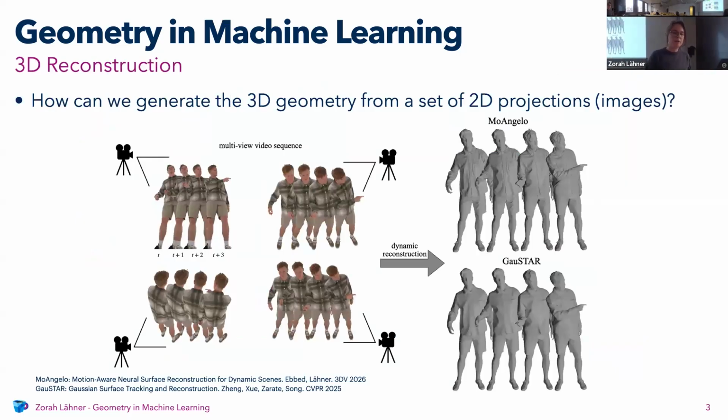But just to give you an idea about the first part, 3D reconstruction is probably a problem that you're all aware of. You're given a bunch of images, which are 2D, and then you want to find out what's actually the 3D geometry that is depicted in the images. And then you have a lot of problems with shadows and finding out what's actually a shadow, what's part of the texture, how does the actual geometry look? So this is in general a pretty ill-posed problem. And then the question is, how can you really get the true geometry and also in a very high resolution way?